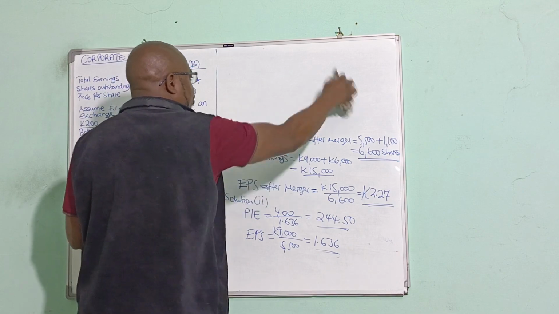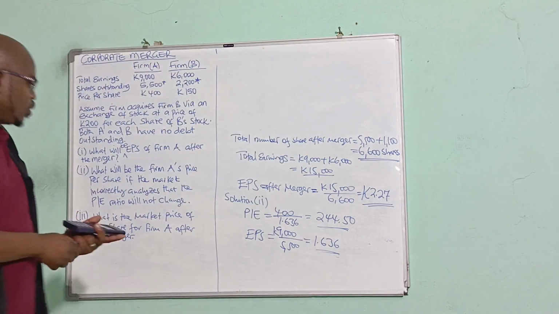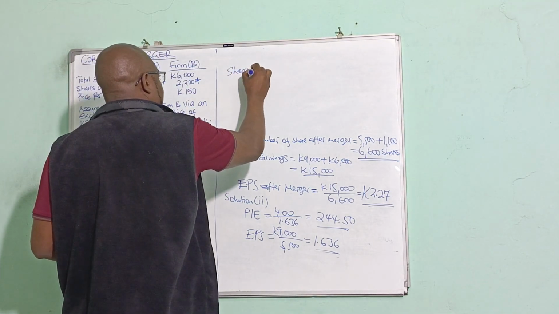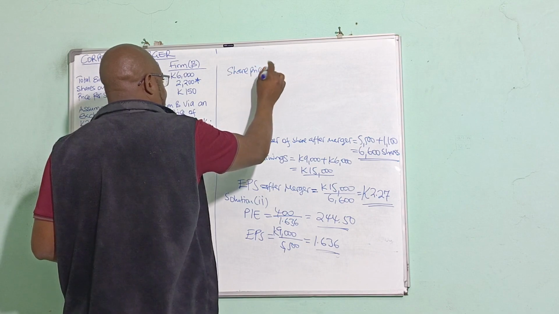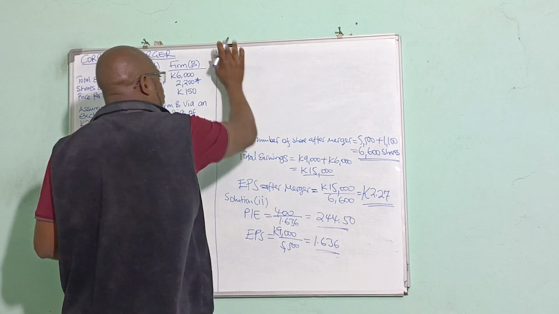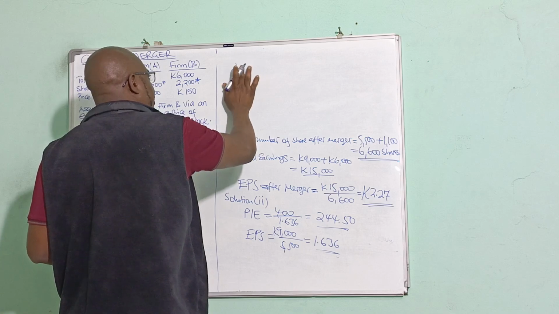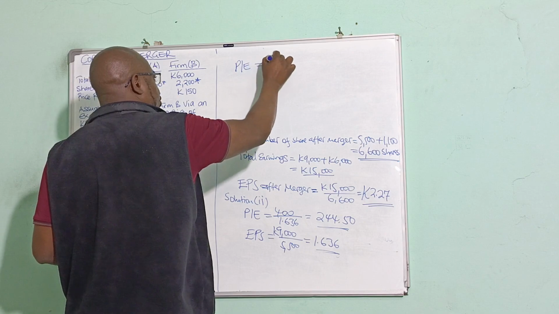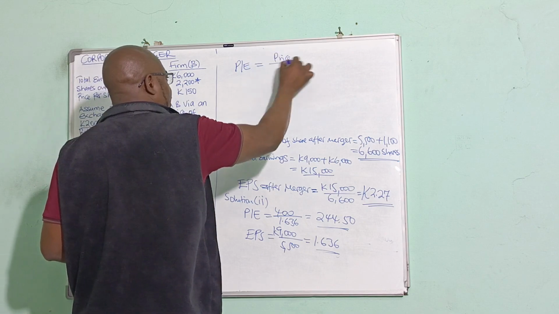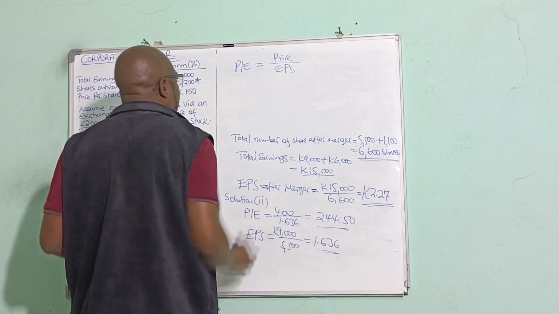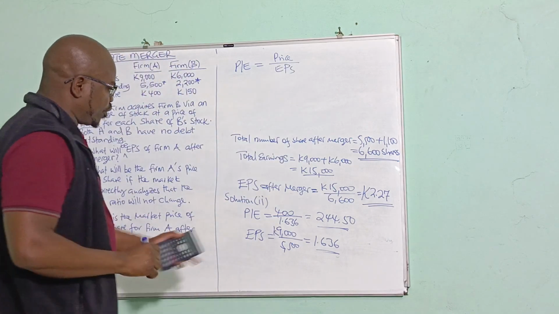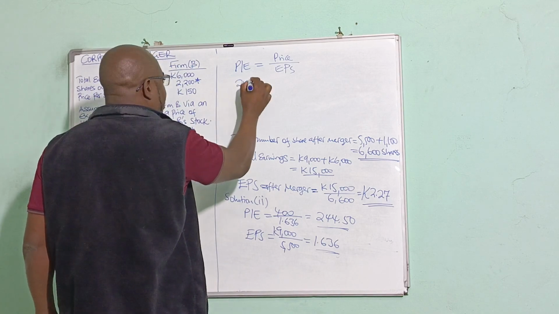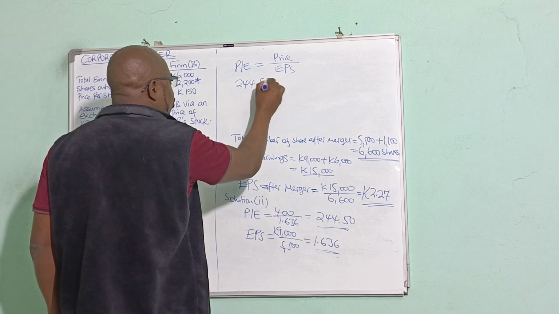So share price, assuming constant PE ratio: PE ratio is equal to price over earnings per share. We know the PE ratio is 244.50.